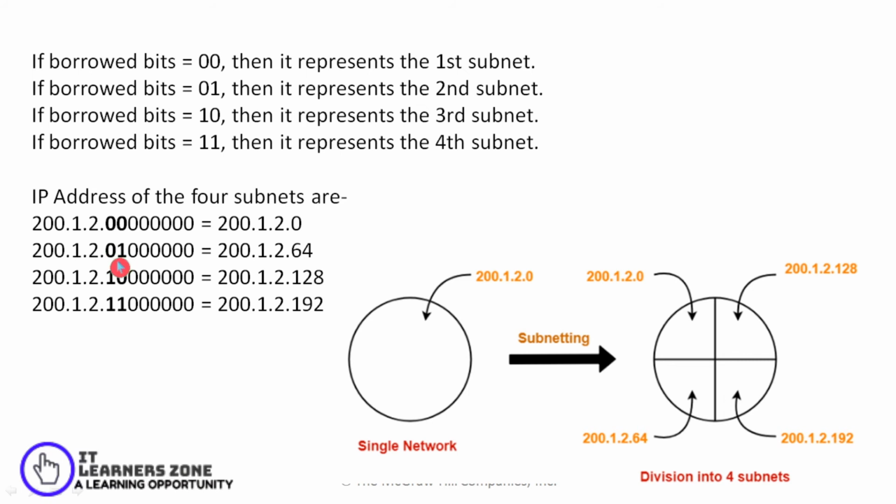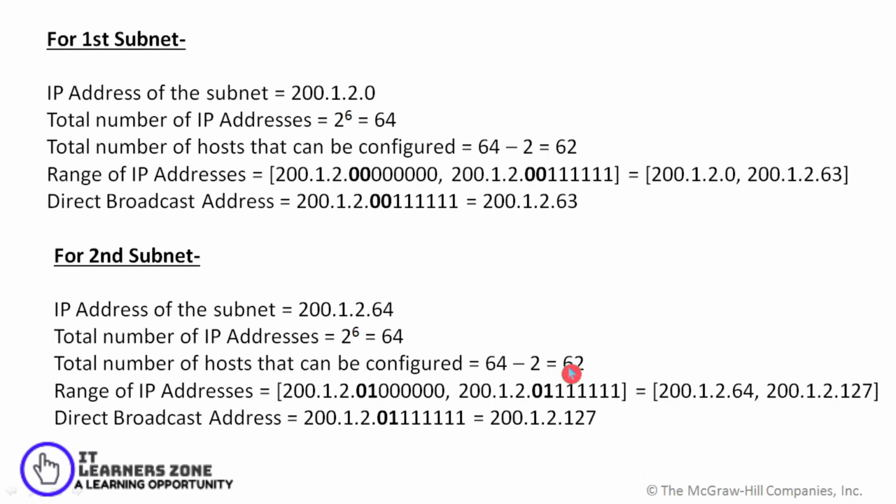So 01 I'll convert into decimal, that would give me 64. My third would give me address 200.1.2.128, and my fourth subnet would give me the value 200.1.2.192. So my single network is converted into 4 different sub networks.